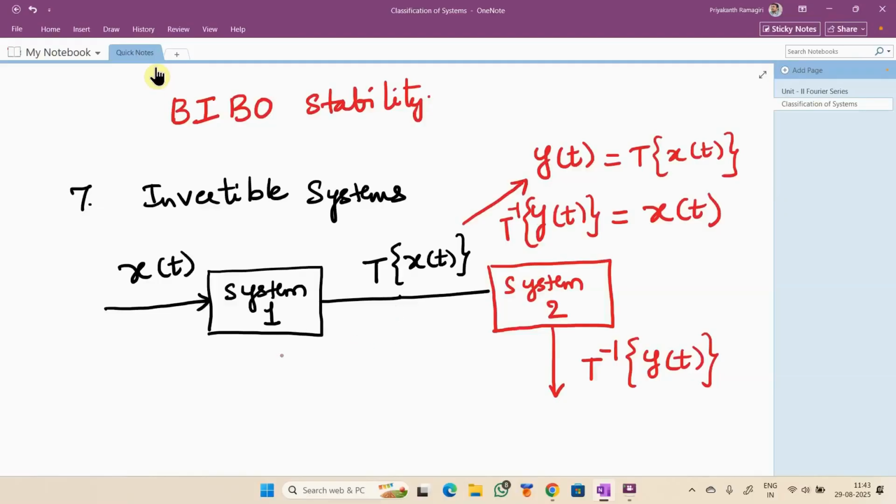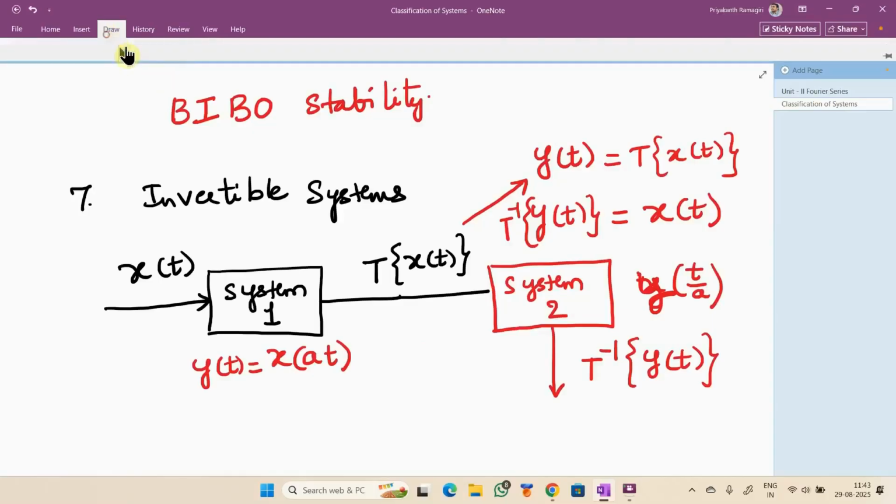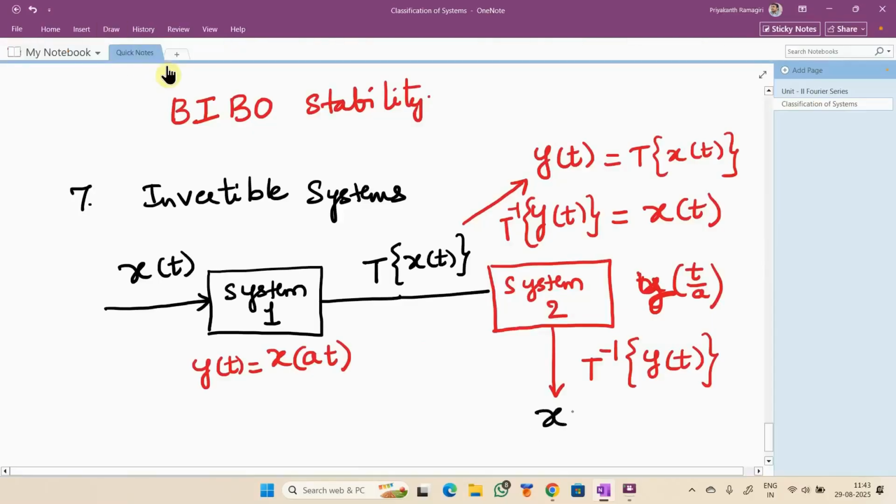The reverse operation. That means if this performs scaling by a factor of a, as an example, x of at, and now this performs an operation of t by a, is this a reverse operation or not? Yes, sir. So y of t is x of at, whereas system 2 is performing the reverse operation of the first operation. Then what is the output that you'll get? The output is the same as your input.